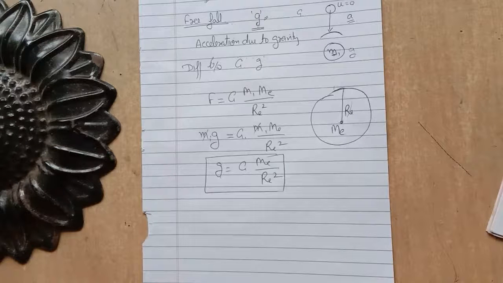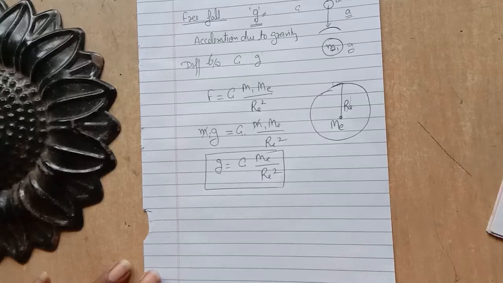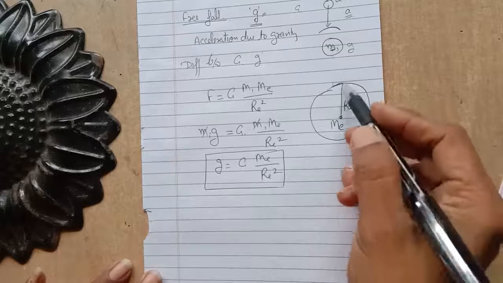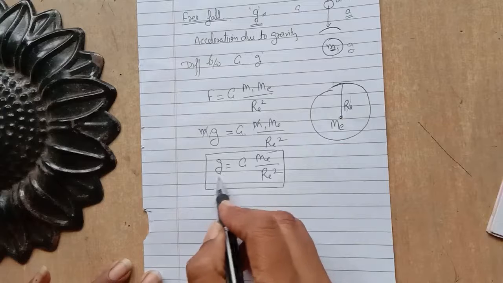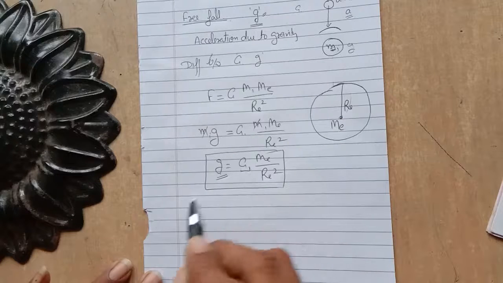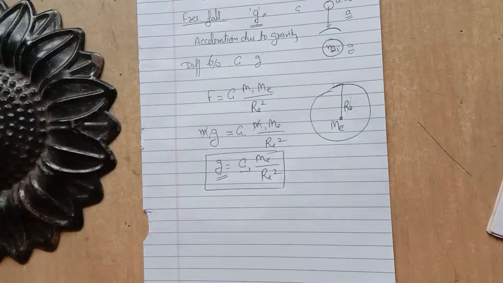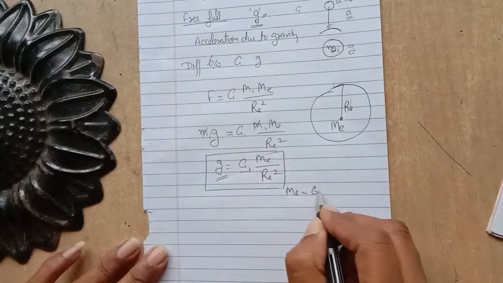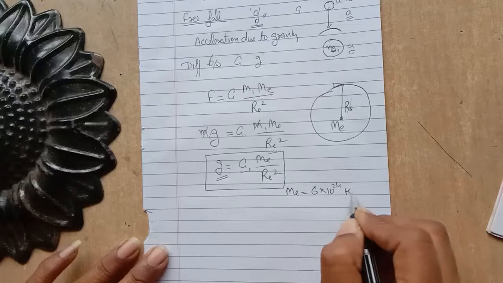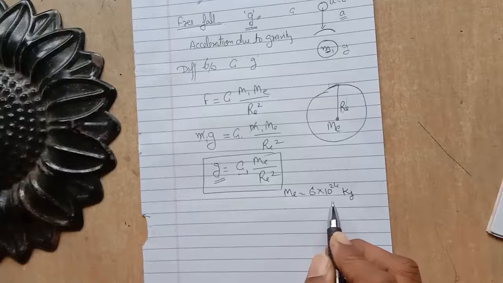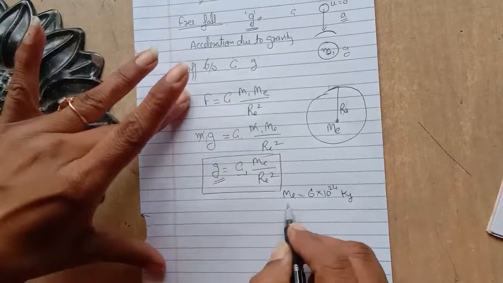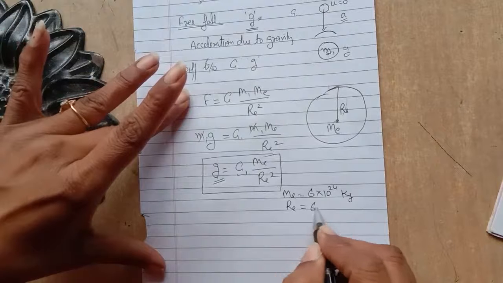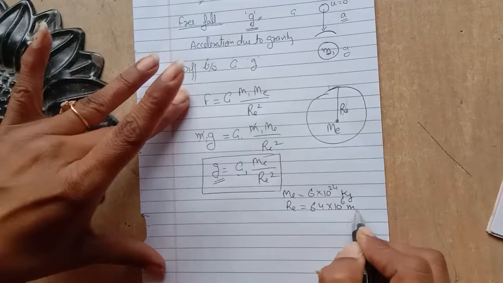So there are many numericals for finding the value of g. So we are doing a numerical for finding the value of g on the earth. For this, we should know the value of capital G, which is a constant value, 6.67 into 10 to the power minus 11. We should know the mass of the earth, which is near about 6 into 10 to the power 24 kilogram. This is not the exact value. And the radius of the earth is 6.4 into 10 to the power 6 meter.